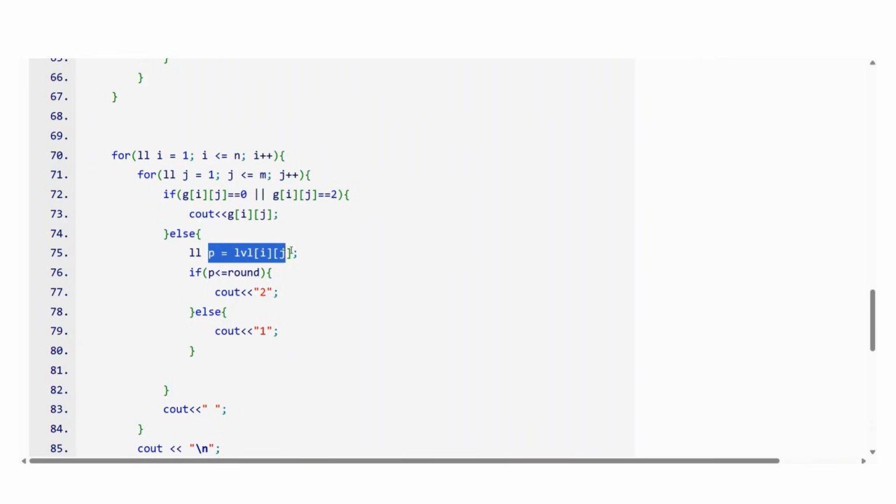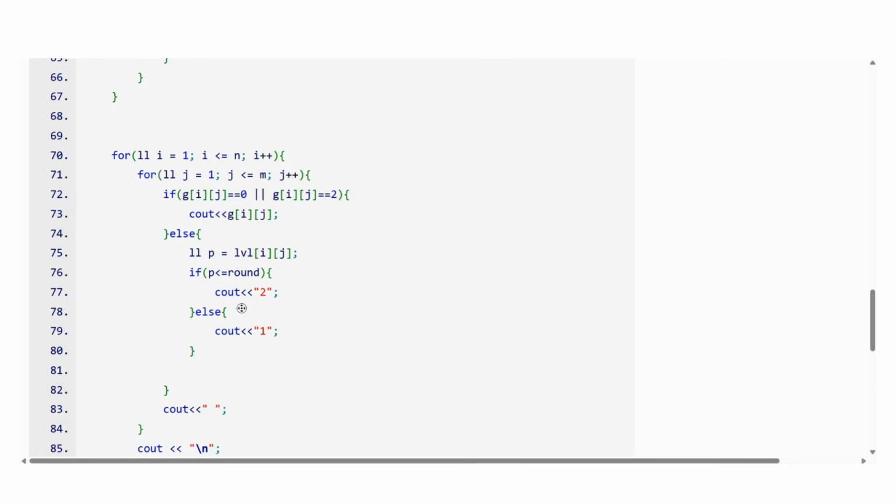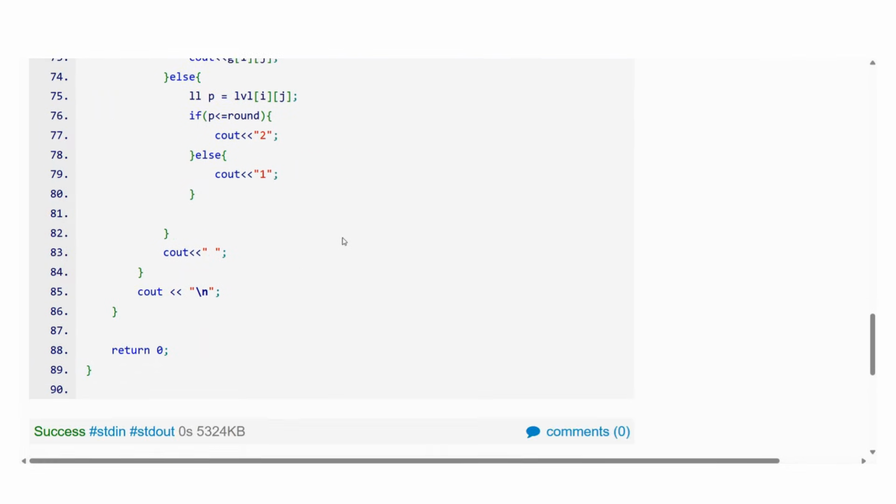If that cell is value 1, calculate its level. If its level is less than or equal to rounds, yes, it can get converted to 2. But if it is taking more seconds than the number of rounds given, then it will stay 1 only. Because let's say the number of seconds to make this node 2 was 100 seconds and you are only given 2 rounds, then this would remain 1 only, right? So in that particular case, this would become 1.